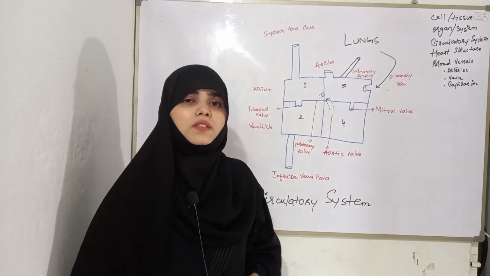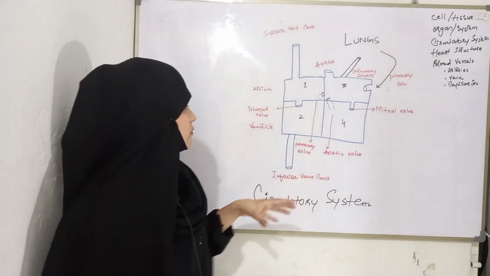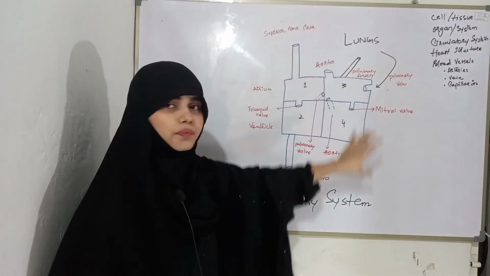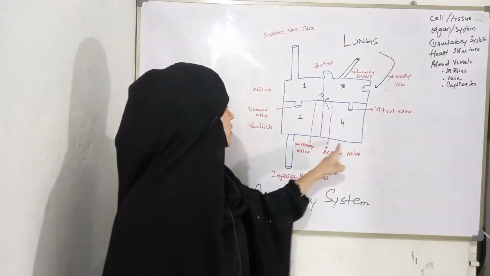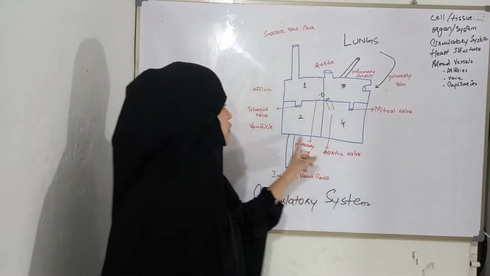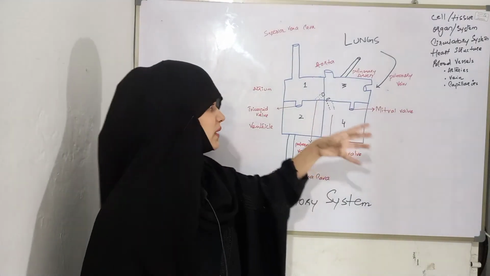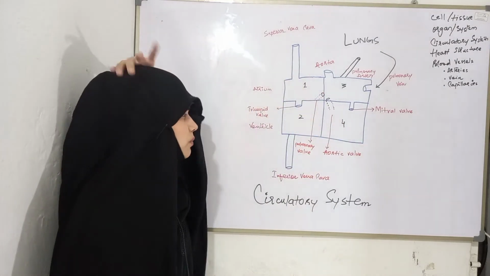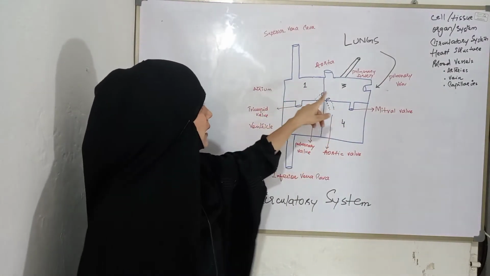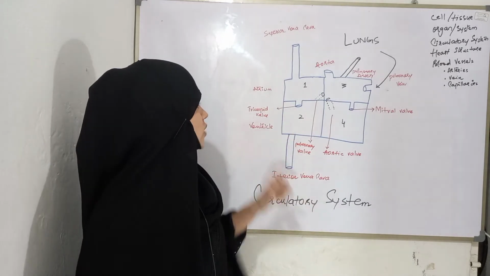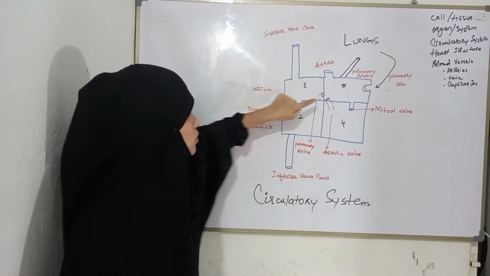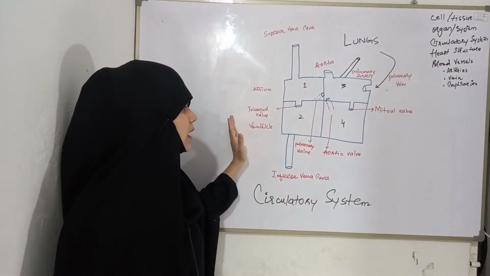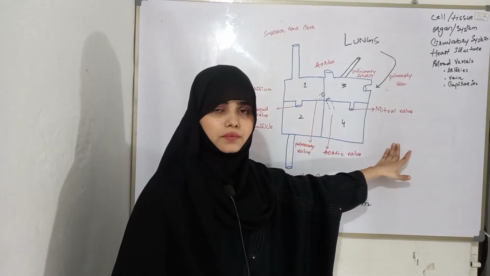So here I have drawn a systematic diagram of circulatory system. Just suppose the blue rectangle shape, I have made it like the heart. So this is our heart, and our heart has 4 chambers, 1, 2, 3 and 4. This is right side and this is left side.